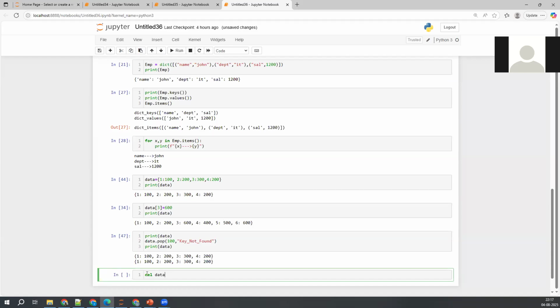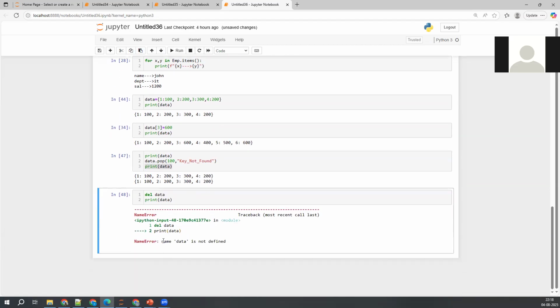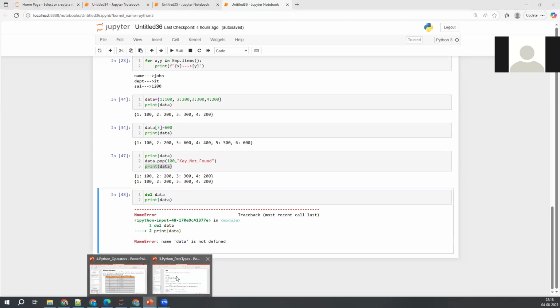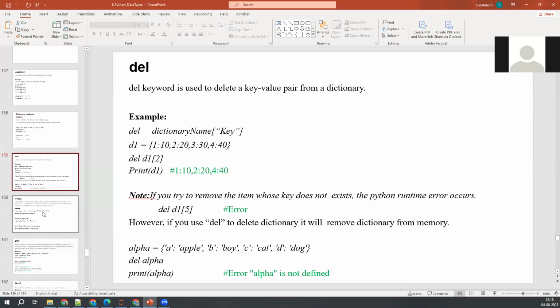If I execute this and after that print data, because we are deleting it from the memory location, see what is happening here. It is clearly displaying: data is not defined. Data is not defined means the object does not exist. The object is not there in the memory location. Okay, so that is about that.